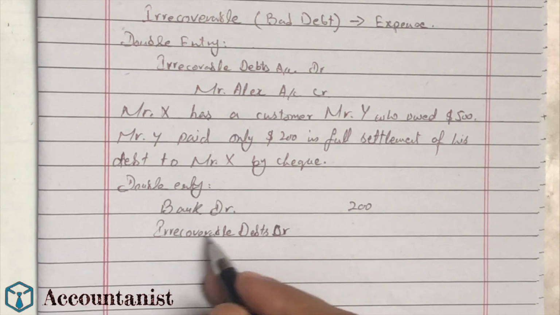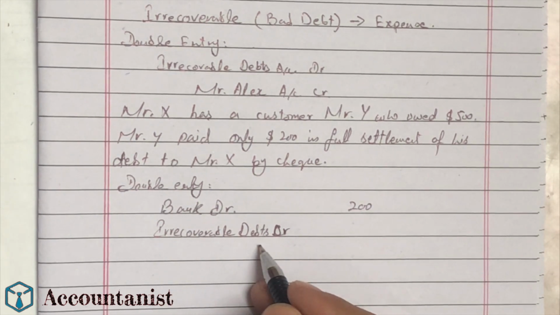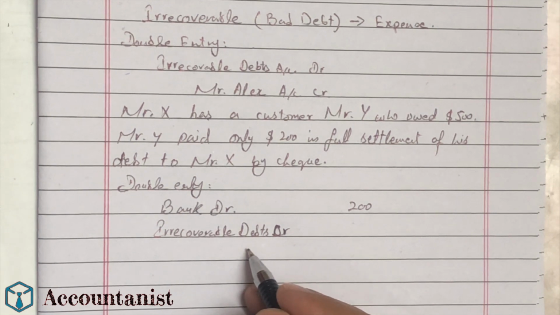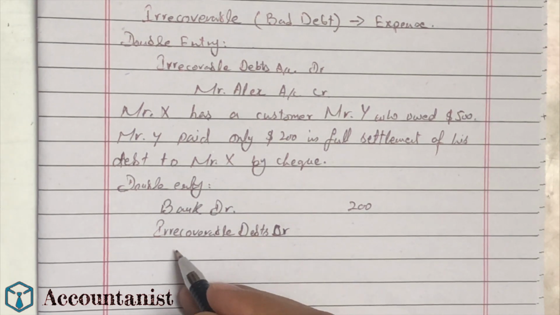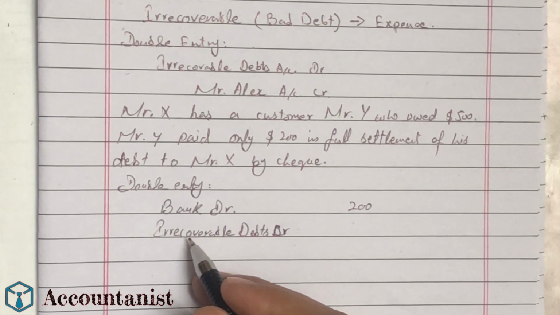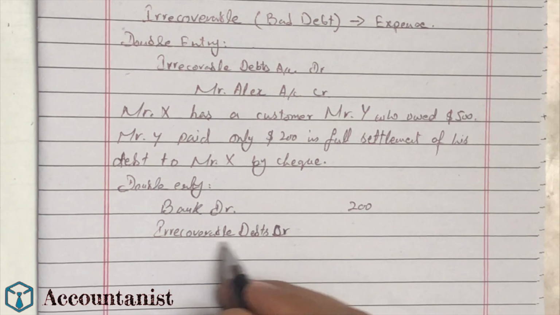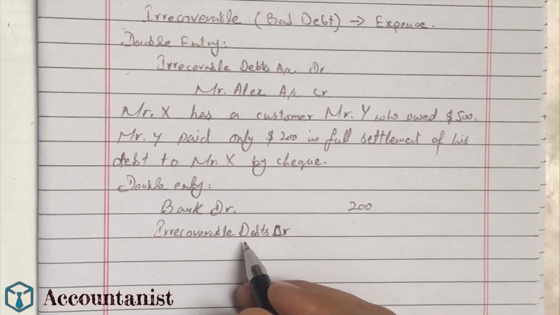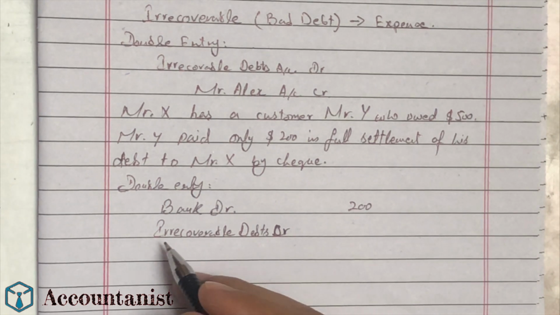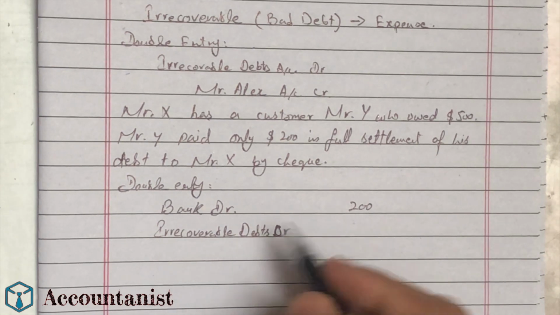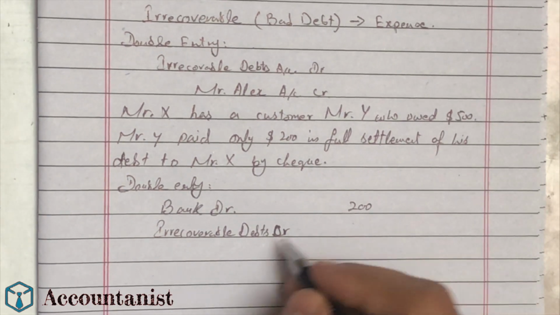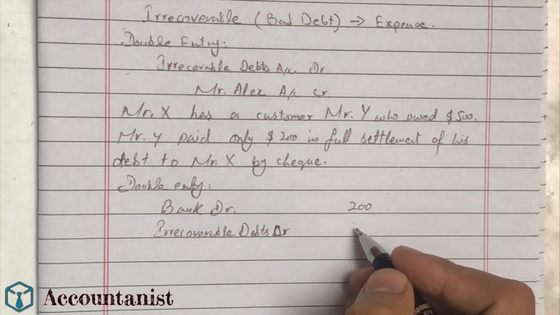I usually tell students that if the word irrecoverable debt is used in the question, use that word in your answer. That will make a good impression, because these days the examiner uses irrecoverable debts in the question, so it's better to use irrecoverable debts in the answer as well. So irrecoverable debts means bad debts. It's also going to be our expense.